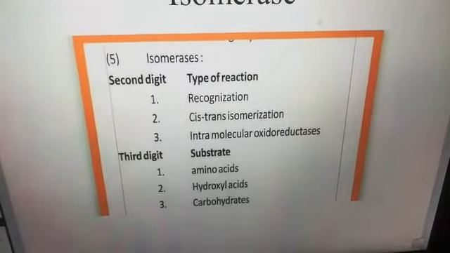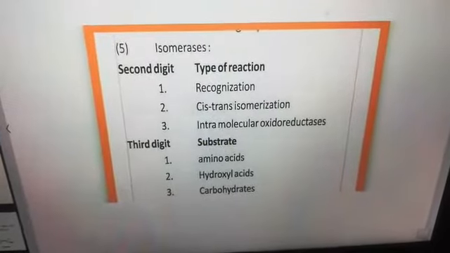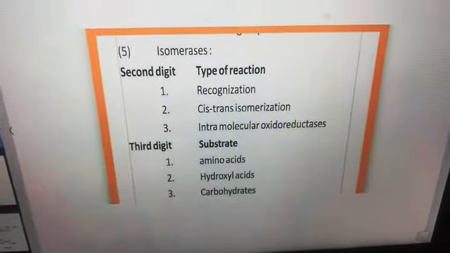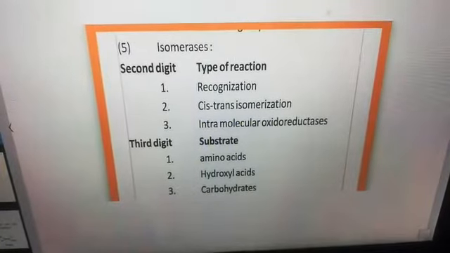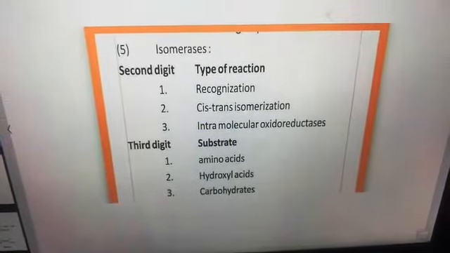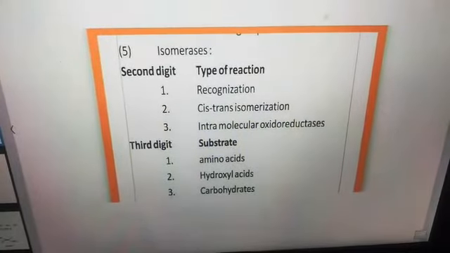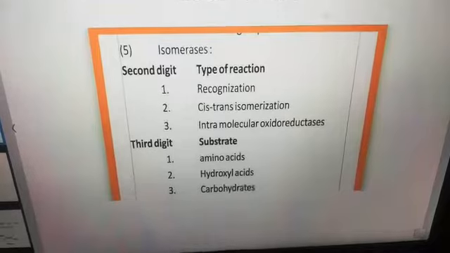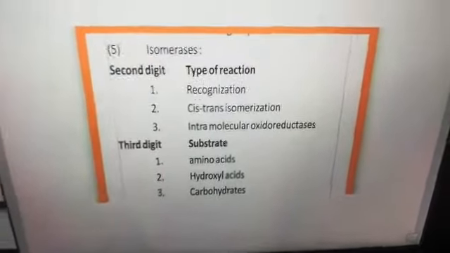The second digit explains the type of isomerization reaction they perform. 1, if it's going to perform racemization. 2, if it's going to follow cis-trans isomerization. 3, if it is going to show intramolecular oxidoreductase activity. The third digit explains the substrate, and the fourth digit also explains the substrate.